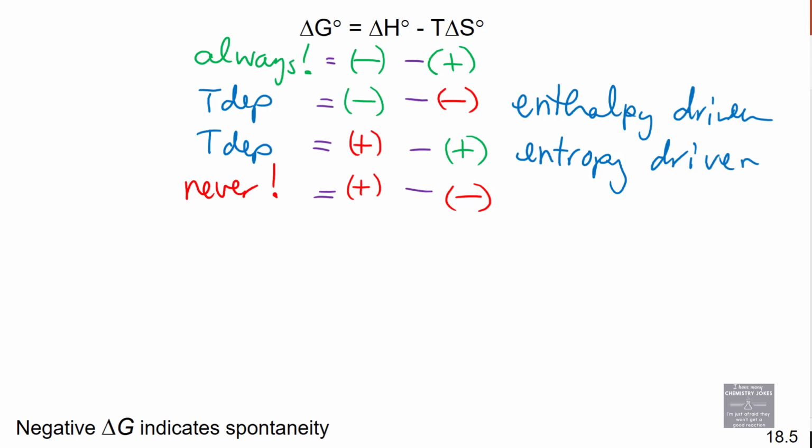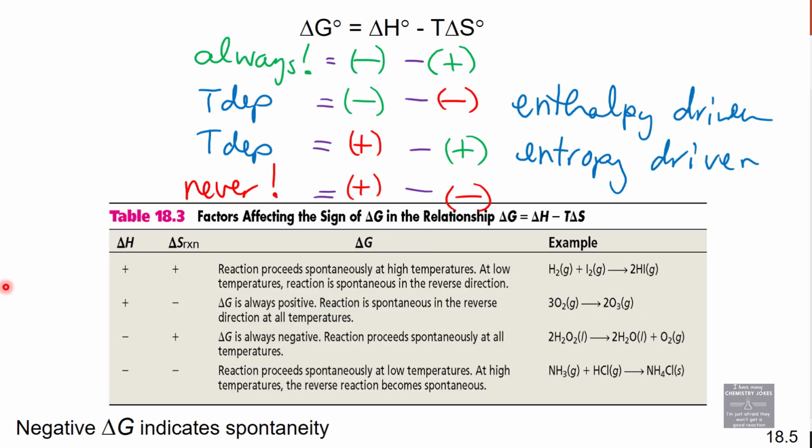Enthalpy driven, entropy driven. If we look at a little table from our textbook, positive, positive, we said reaction proceeds spontaneously at high temperatures. So that means if this term is big enough, if temperature is high enough, it's an entropy-driven reaction. And then the other one was negative, negative. The reaction is spontaneous at low temperatures because this term has to be small enough that this one can overtake it. So high temperatures makes it spontaneous for the first, and low temperatures makes it spontaneous for the second.